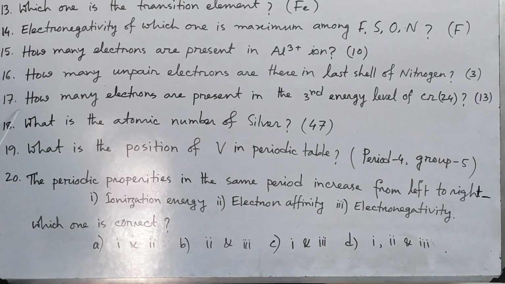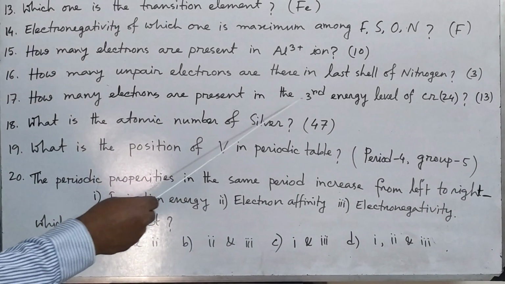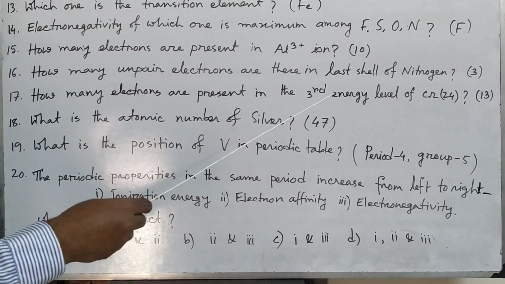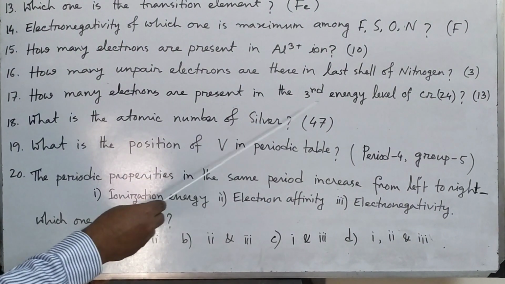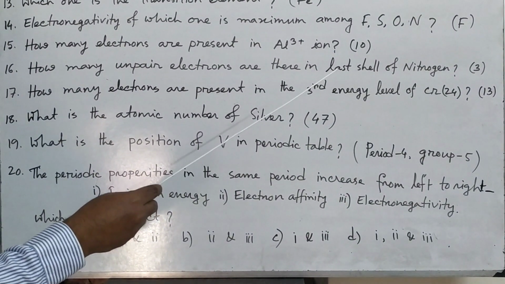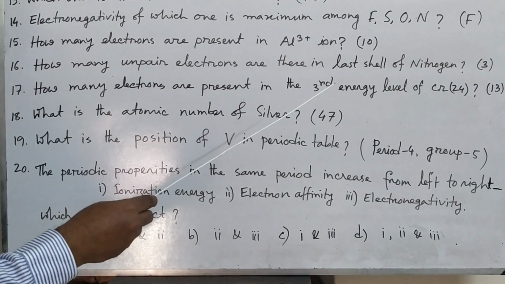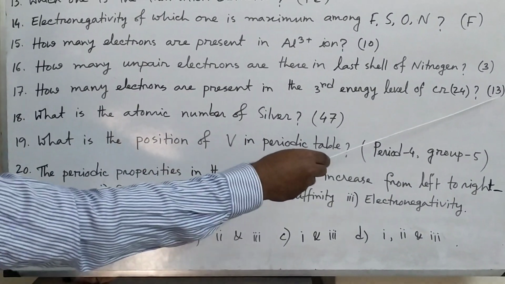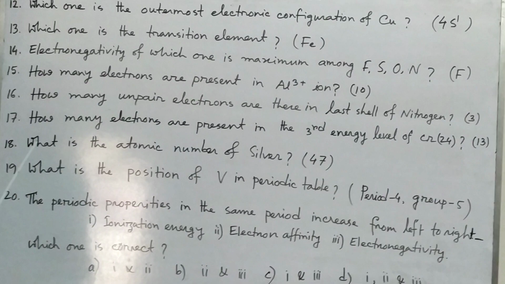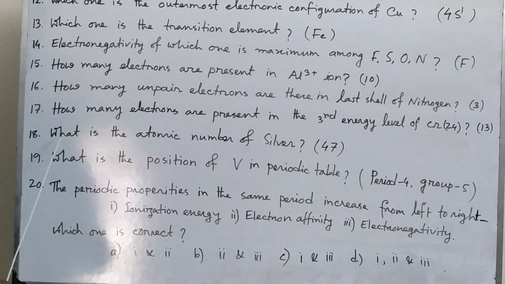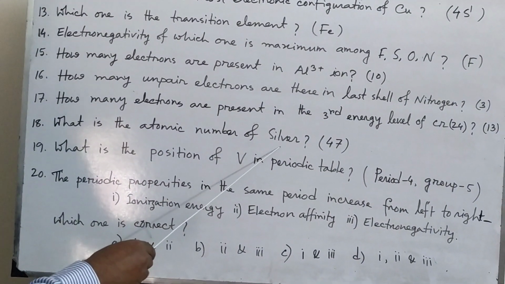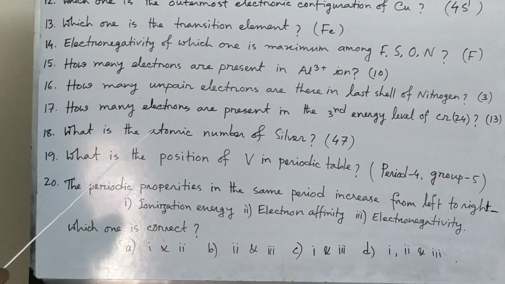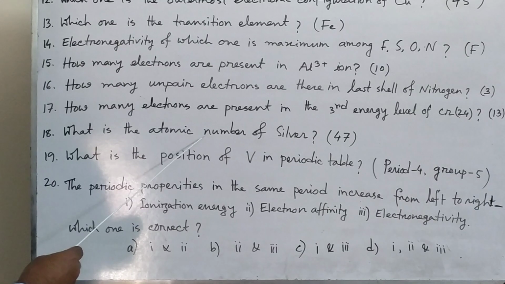Then number 17. How many electrons are present in the third energy level of chromium? Everybody knows the electronic configuration of chromium. It is 1s2, 2s2, 2p6, 3s2, 3p6, 3d5, 4s1. If we count, in the third energy level electrons will be 13. Then I have written number 18. What is the atomic number of silver? It is 47. Just a very easy question. If you know the atomic number, then you can answer this type of question.